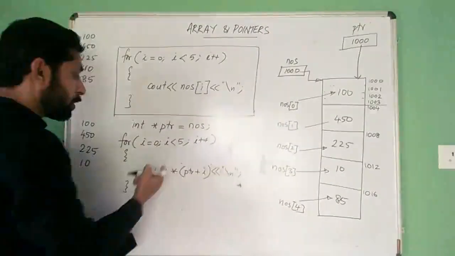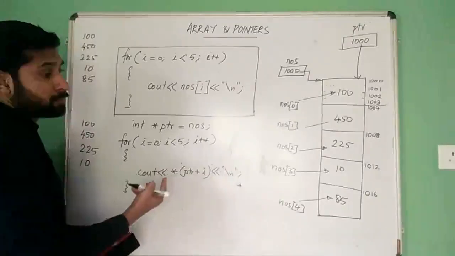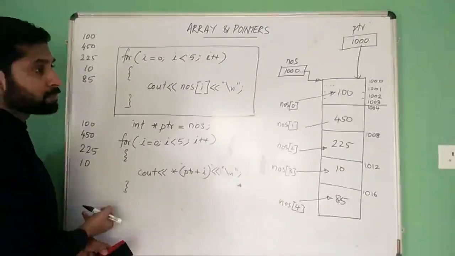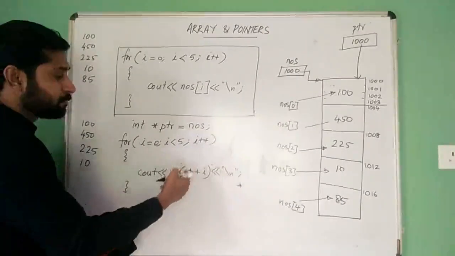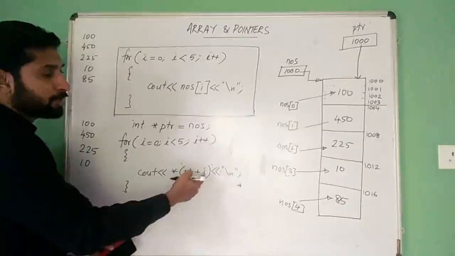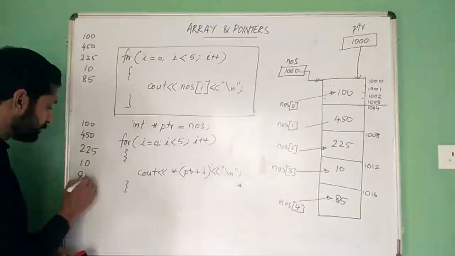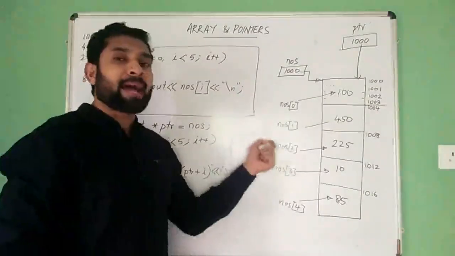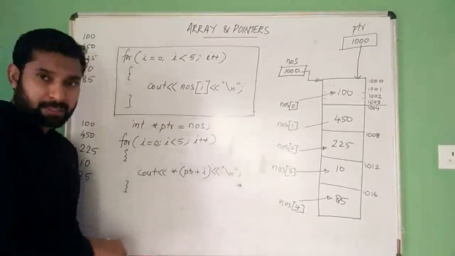When it becomes 4, 4 into 4, 16 will be added. 1000 plus 16 means 1016, that is 85. So in this way, we can access array elements. This is one use of pointer arithmetic.